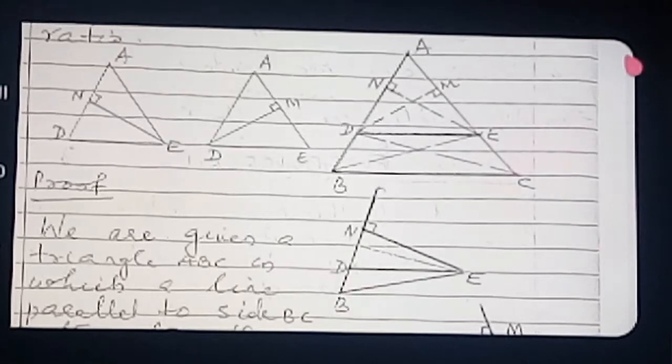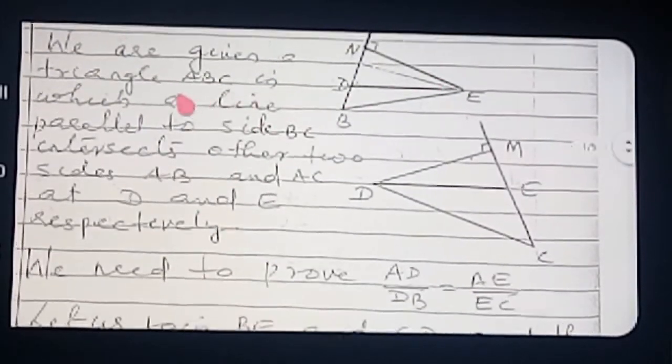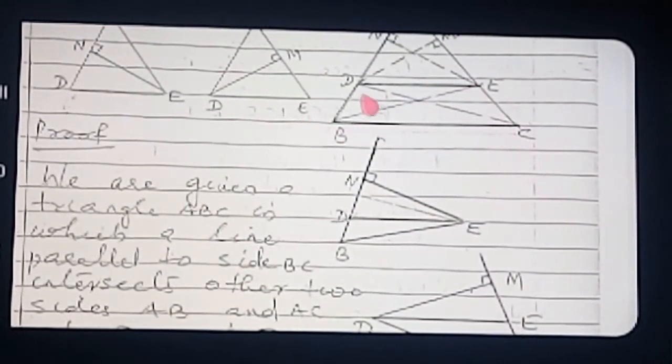So how many triangles will we take here? 4 triangles. Which are the 4 triangles? One triangle base AD, second triangle base DB, third triangle base AE, fourth triangle base EC. Clear? Okay, so next what we written? Let us join BE and CD. So we joined BE and CD, then only we can take the triangles. So that we are going to take a triangle whose base is BD, BDE, one triangle, and the triangle what we are taking? Triangle DEC.